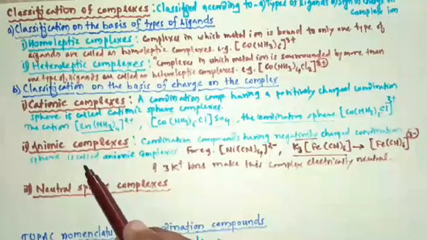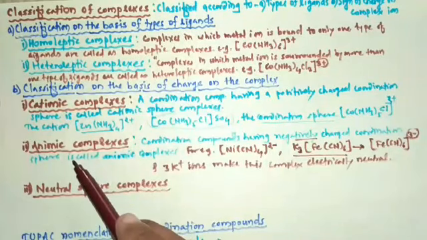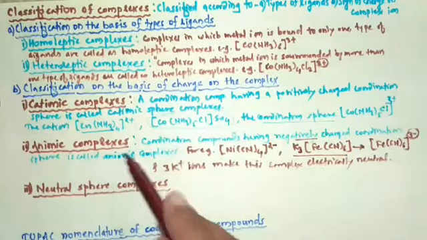So thus here we completed the study of anionic complex with example.